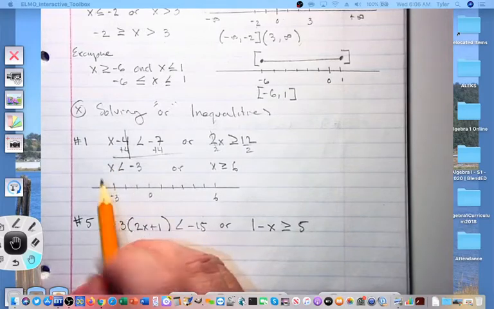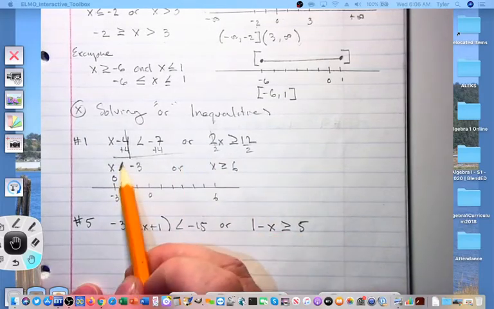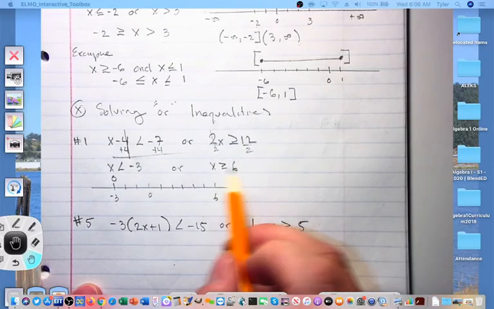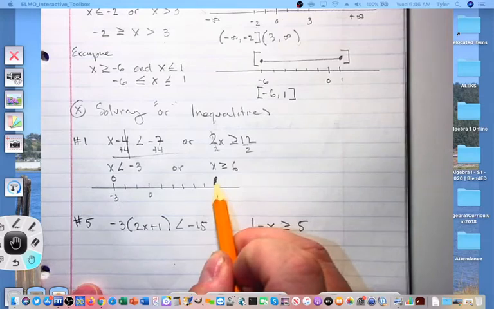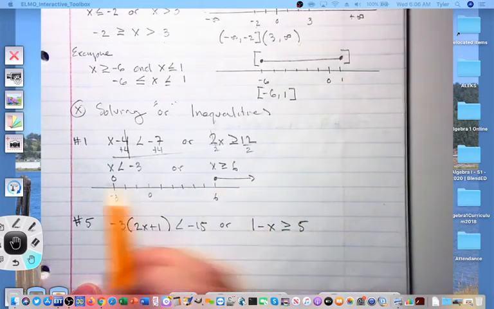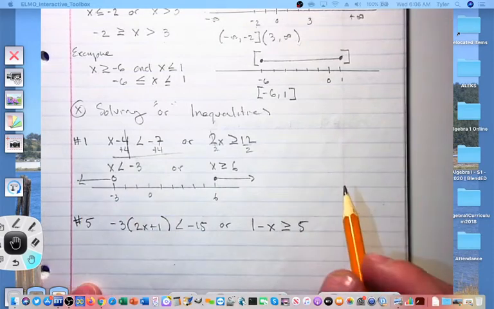Above negative 3, I have an open circle, and it looks to me x is less than negative 3. The arrow will go to the left. Above 6, we have x is greater than or equal to 6. That's going to be a solid circle. Greater than or equal to 6 goes to the right. So here we go. Now I'm going to draw my interval.